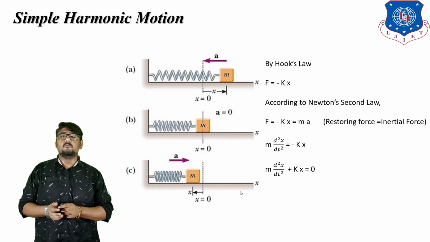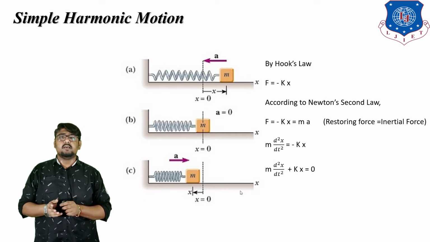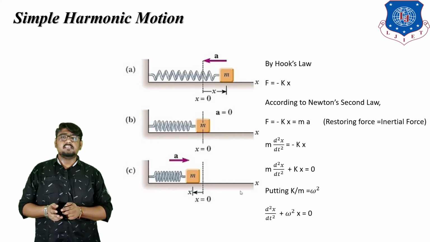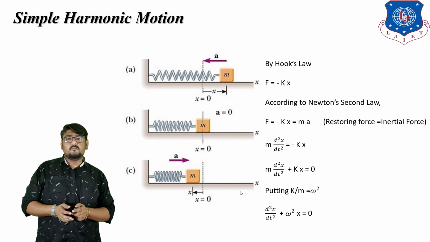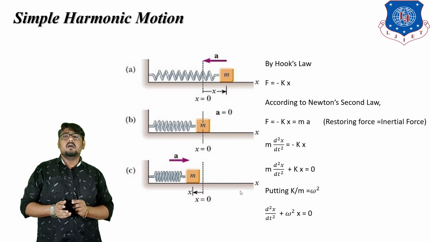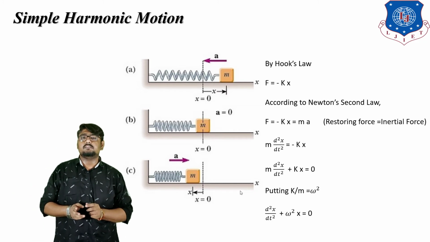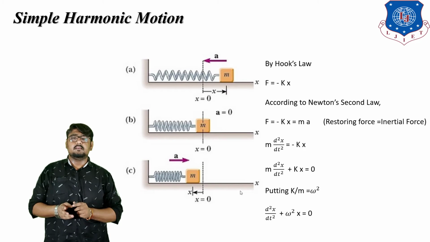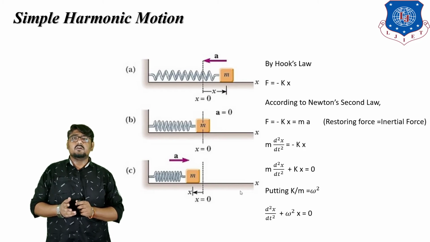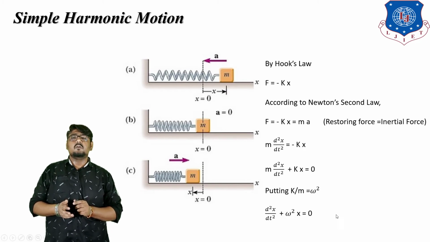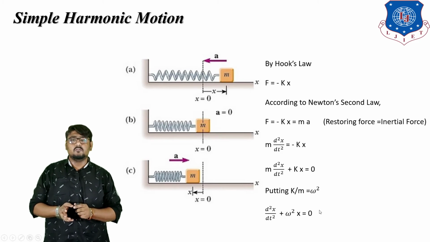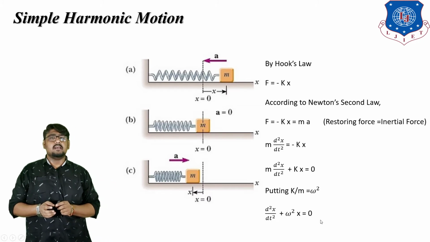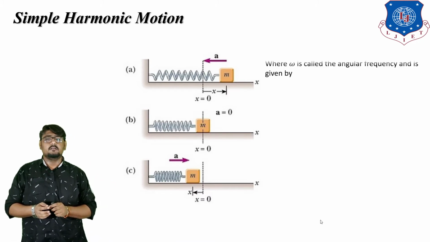On rearranging the equation, we get d²x/dt² + (k/m)x = 0. This equation is merely another way of writing Newton's second law and is known as the differential equation of simple harmonic motion. If we put k/m = ω² in the above equation, we have d²x/dt² + ω²x = 0, where ω is known as the angular frequency and is given by ω = √(k/m).